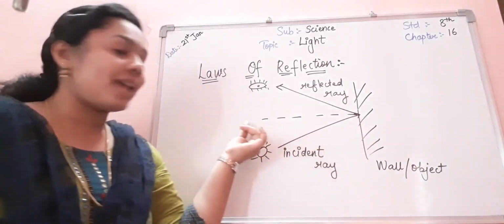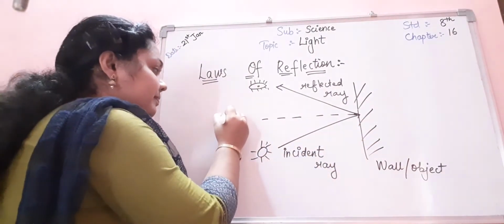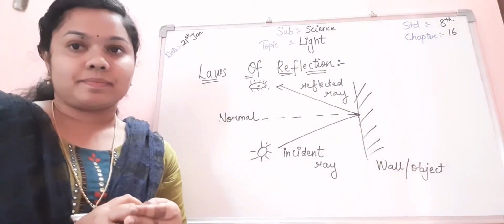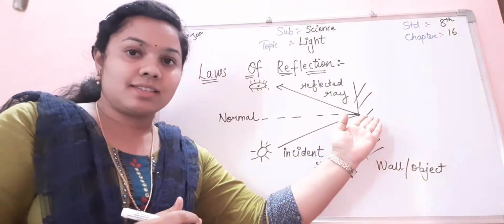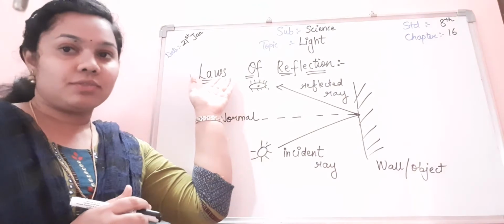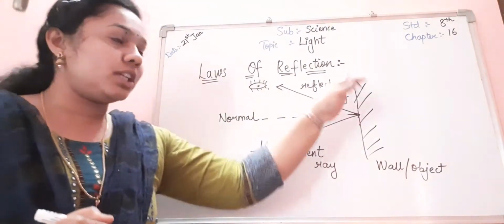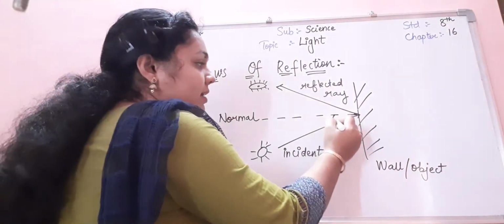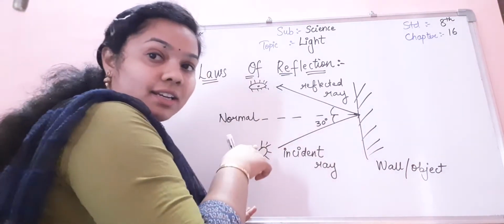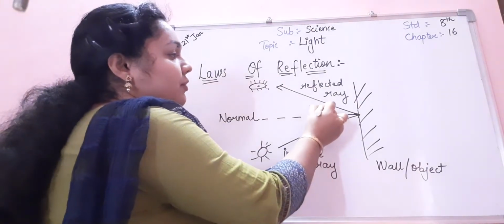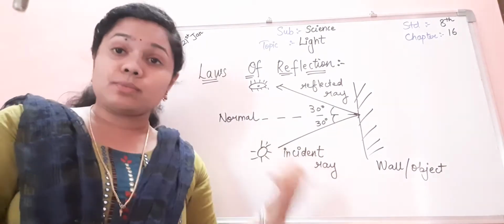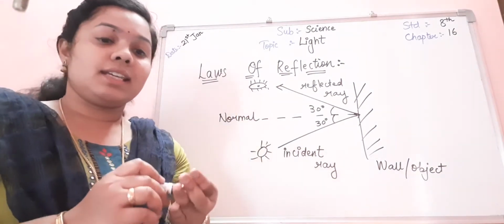And this is known as the normal, the normal to the plane. When the incident ray falls on the plane, it should be reflected back. If it is a polished surface, then the angle formed would always be equal. If it is 30 degrees, then the reflected angle would also be 30 degrees. If it is more than that, then it is again equal.